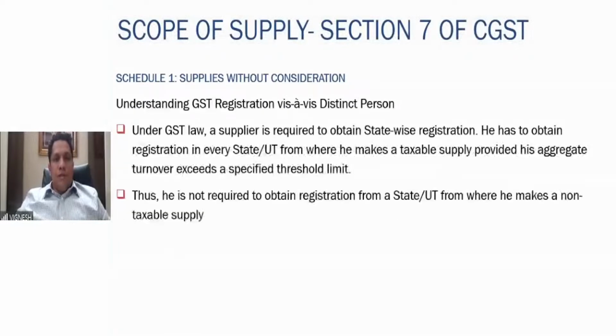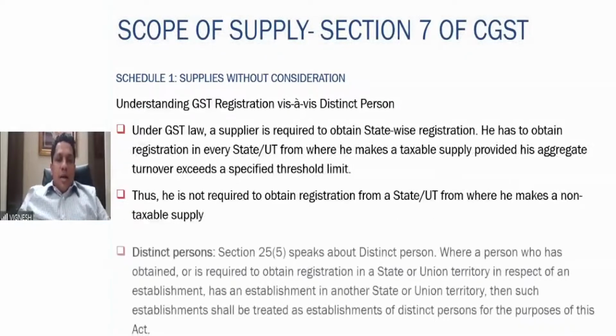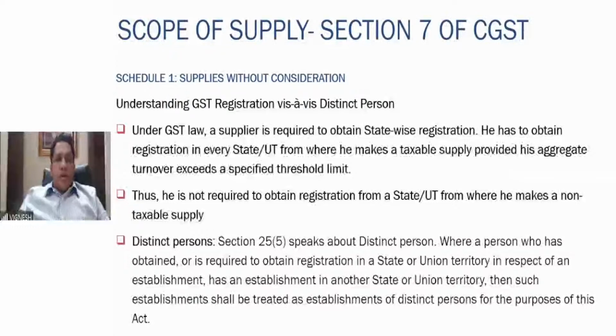So, scope of supply, if you see, vis-a-vis distinct person, here, as I told you, each supplier is required to obtain state-wise registration. Wherever he makes a taxable supply, provided his aggregate turnover exceeds the threshold limit, he has to get himself registered. But the important point is, in case he has a business in a state where the supply is not taxable, then he need not get registration. Example: I'm operating a restaurant in Hyderabad. I'm opening one liquor shop in Bangalore. Liquor is out of the ambit of GST. So I don't need two GST registrations. One GST registration is sufficient.